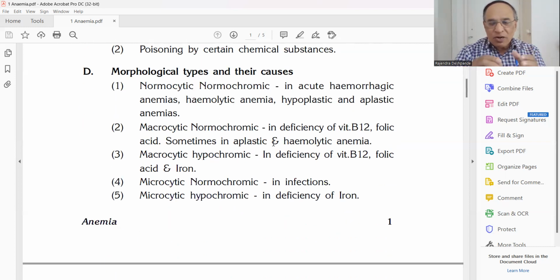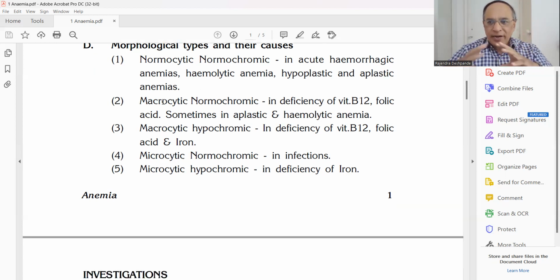Morphological types. This is very important. When you get the report of the hemogram, you will see normocytic, normochromic. This is regarding the RBCs, red blood cells. They are of normal size and normal color. So then is it anemia? Yes, it can happen in acute hemorrhagic anemia, hemolytic anemia, and hypoplastic and aplastic bone marrow problem anemias.